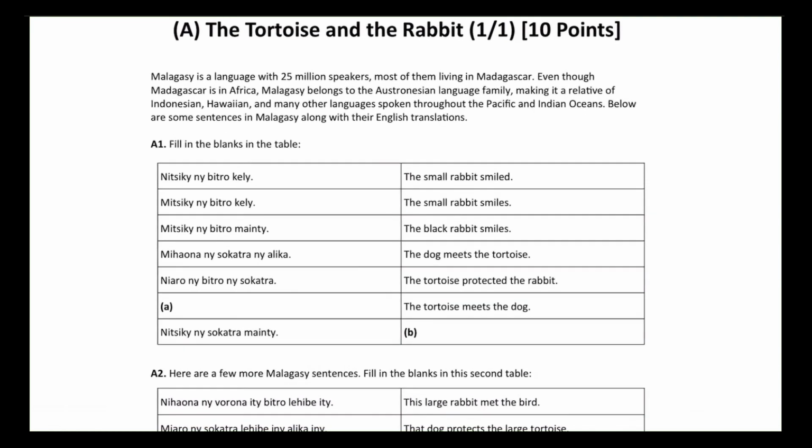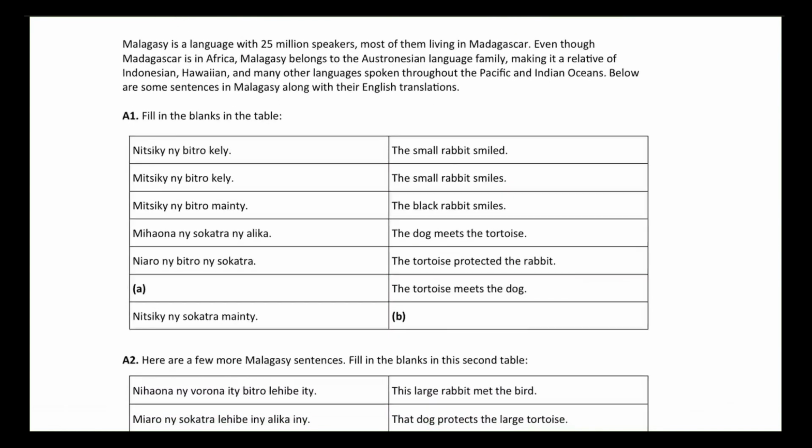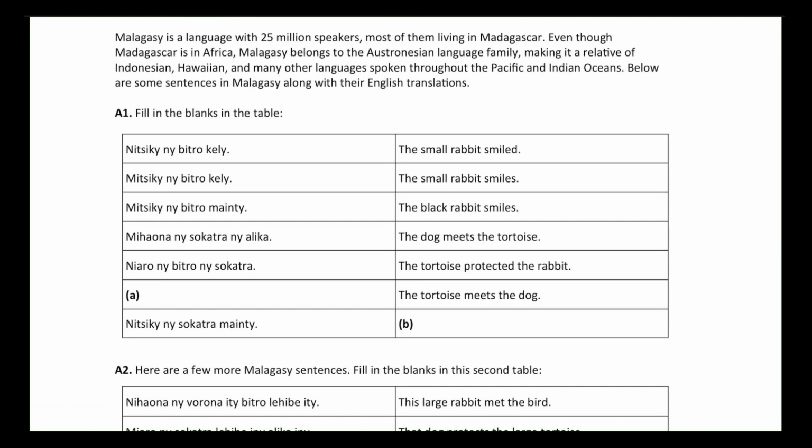Let's start by analyzing how this language actually works. So, if we look at the first two sentences in English, we see that it's the small rabbit smiled and the small rabbit smiles. The only subtle difference in these two sentences is that the first sentence is in the past, whereas the second sentence is in the present. If we look over on the Malagasy side, we see that there is also only one difference in the two sentences, which is the first character, which is N over here and M over here. Nitsiki ni bitrokeli versus mitsiki ni bitrokeli, which probably tells us that the first word in phrases in Malagasy must have the verb there.